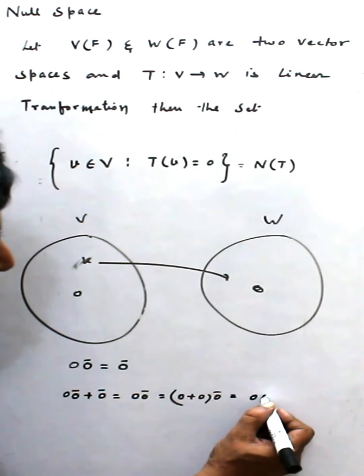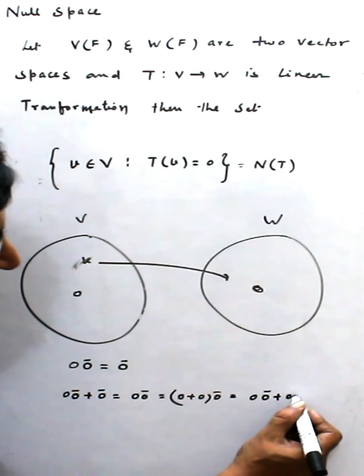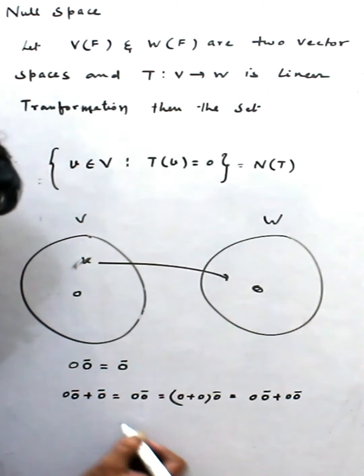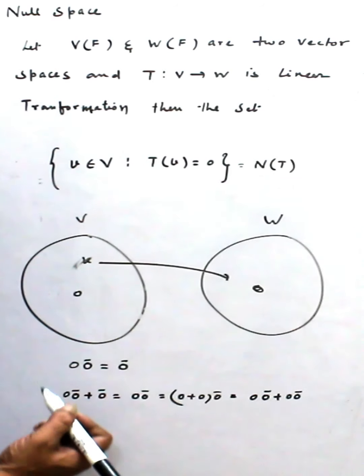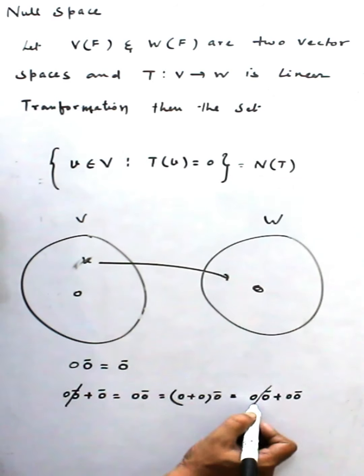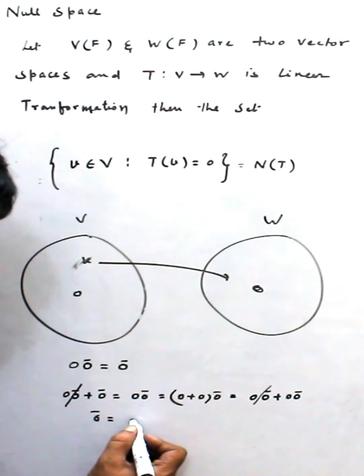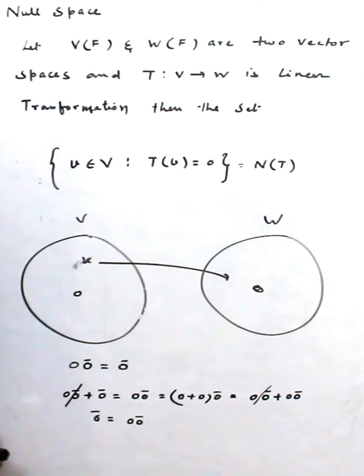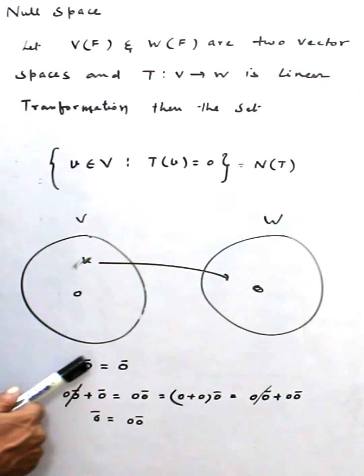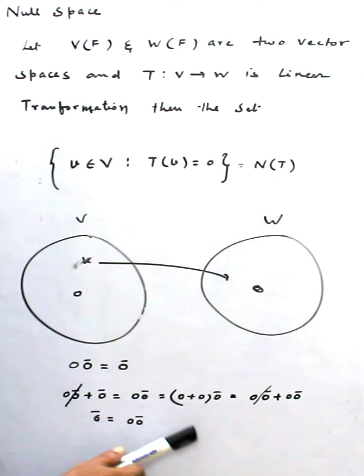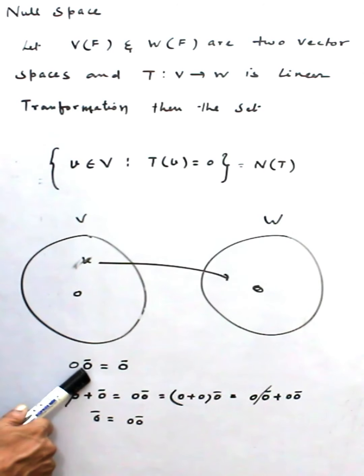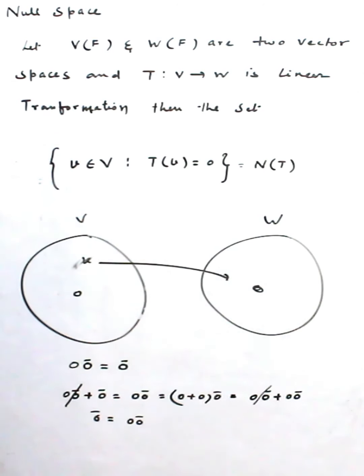That means I can write 0 times 0 vector plus 0 times 0 vector, and the additive inverse also exists. So this can be cancelled and we get 0 vector equal to 0 times 0 vector. Actually no need to place the arrow, but I am placing a bar on the vector so that you can understand this 0 is scalar and this 0 is vector.